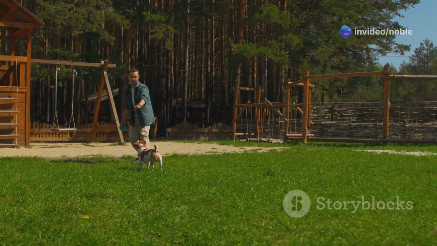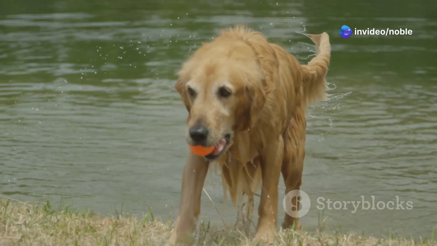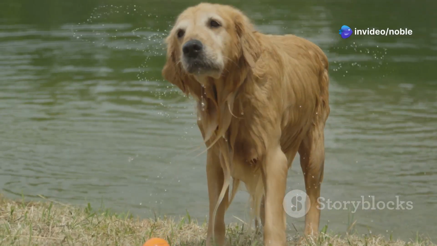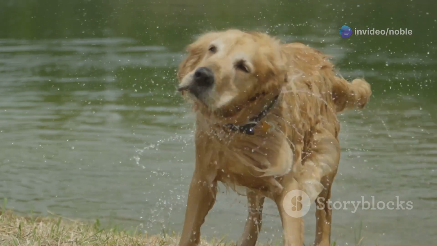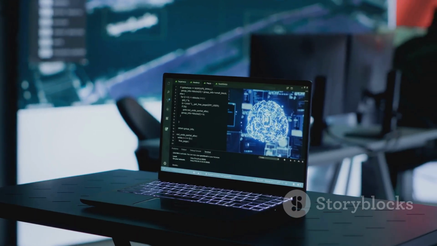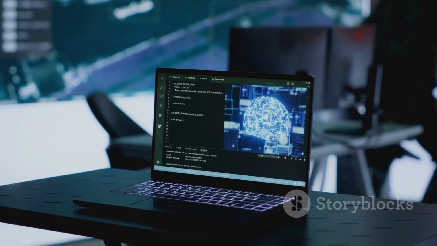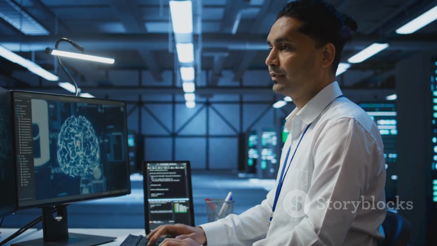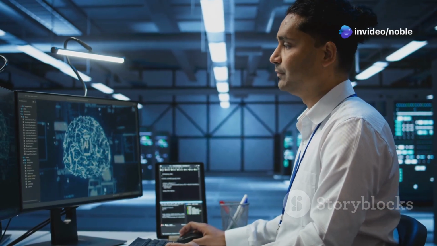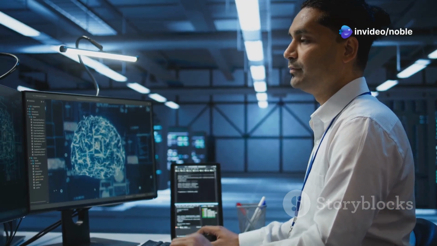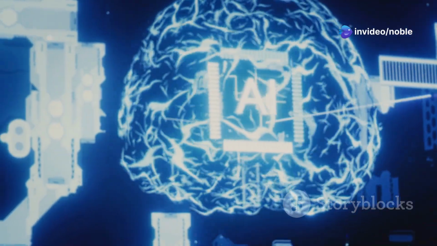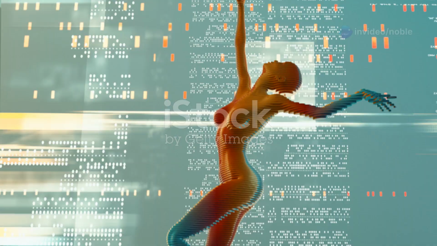Imagine showing CLIP a picture of a dog playing fetch. CLIP can describe it as a happy golden retriever fetching a ball in the park. This nuanced understanding stems from learning from diverse internet data. By analyzing millions of examples, CLIP understands relationships between visual concepts and text. This opens up exciting new possibilities for various AI applications.